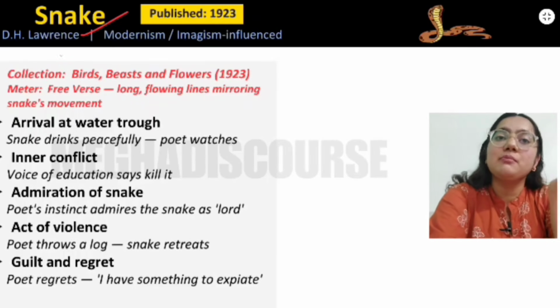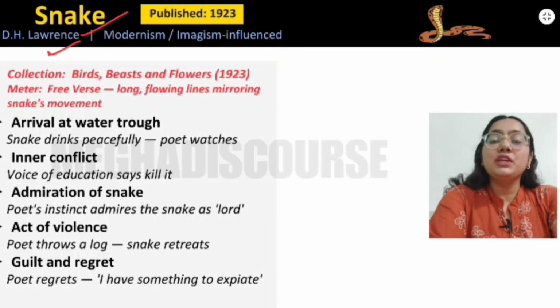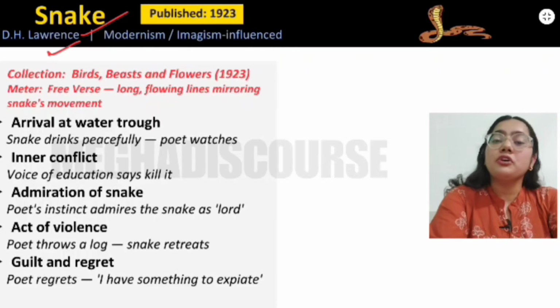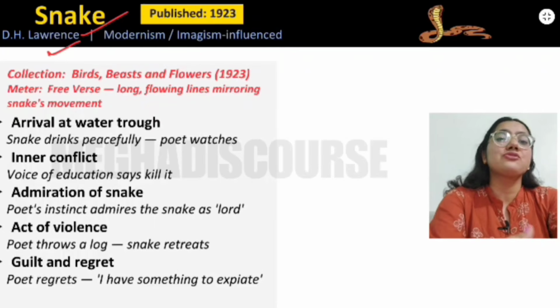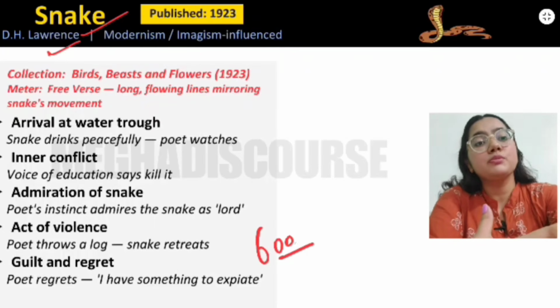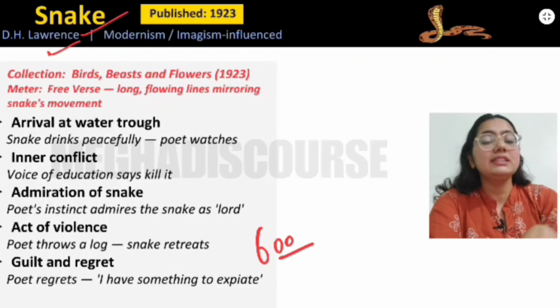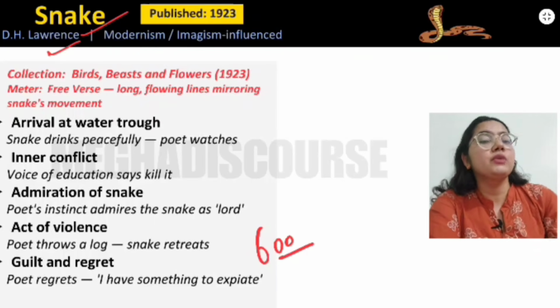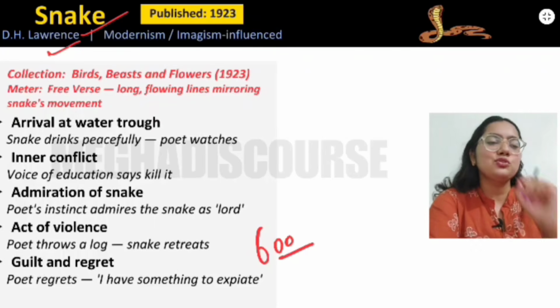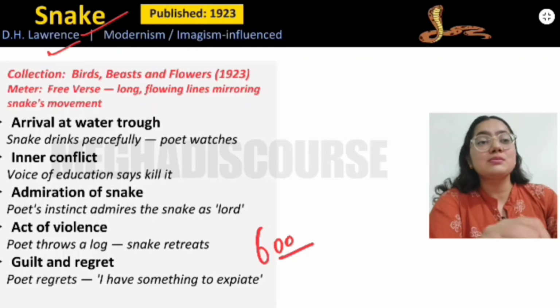Now this is written by D.H. Lawrence. So we know that D.H. Lawrence is very important for his novels. But we should know that he has written poems as well. He has written almost 600 poems we should know. And UGC NET always asks the poems of D.H. Lawrence, Thomas Hardy, right? So you should know about this thing. So I have included his most famous poem.